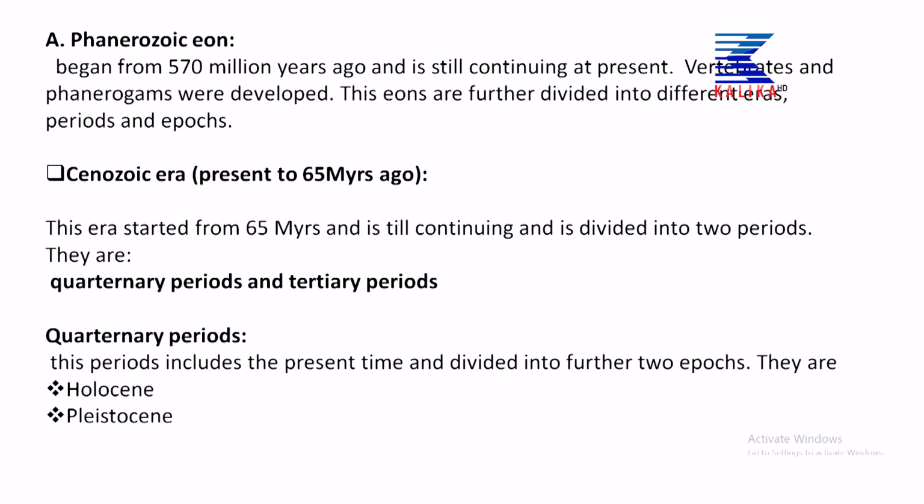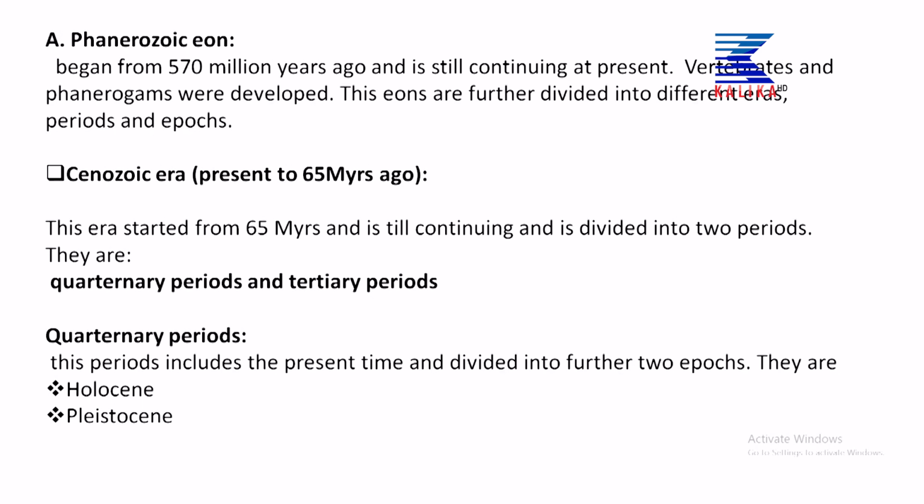Among these five types of vertebrates, mammals, the class in which human beings lie, dominate the Earth's surface. All the phenomena that occur on the Earth's surface in the present days are controlled by human beings, by their intelligence and their sense. And we can see more phanerogamic plants than cryptogamic plants. Phanerogamic plants means flowering plants. The present age is dominated by flowering plants rather than non-flowering plants. The non-flowering plants were not developed much in this eon.